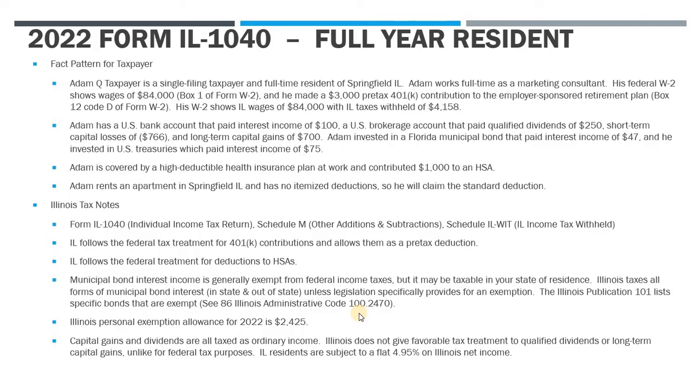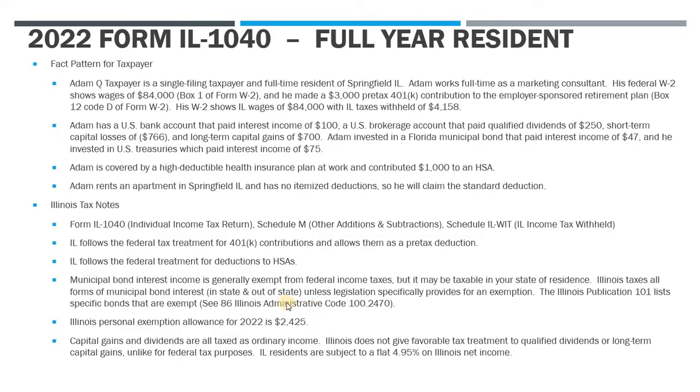So not all Illinois bond issuances are going to be exempt from Illinois state income tax. You have to check the list to see specifically what's being excluded. You can find that in Publication 101, which has a good list, and obviously the Illinois Administrative Code also has a list.